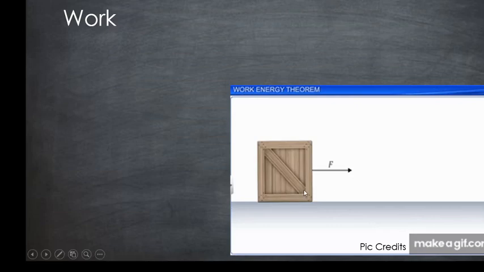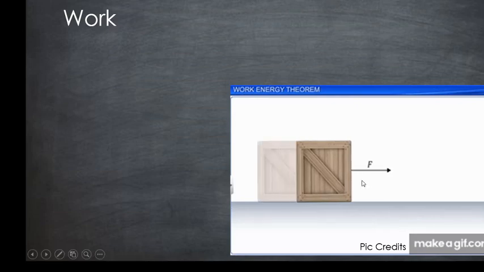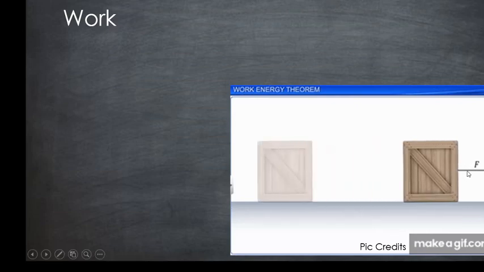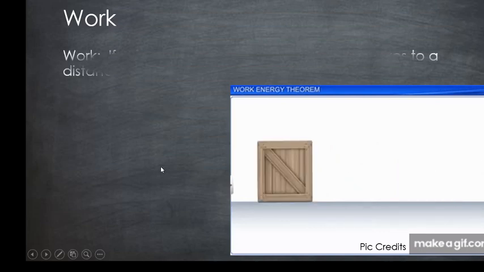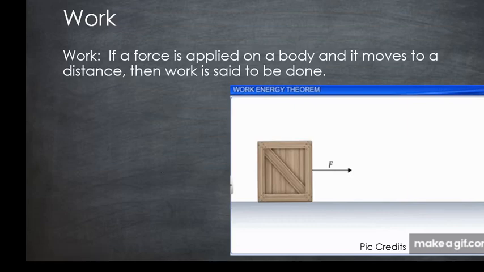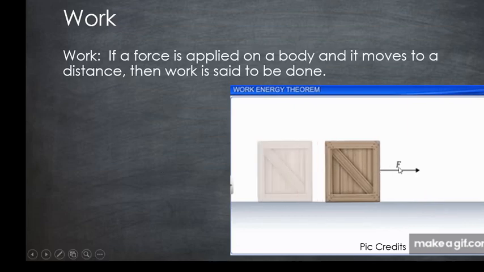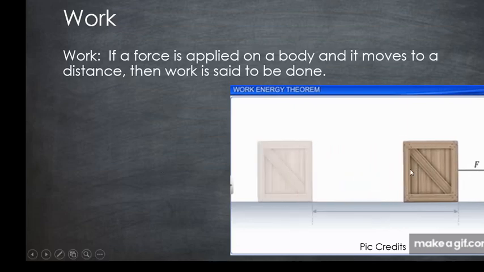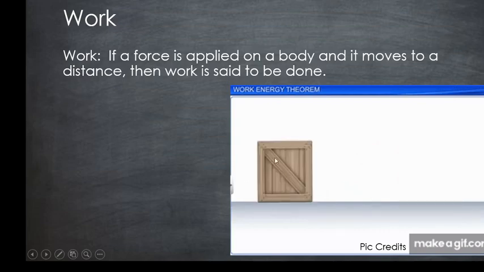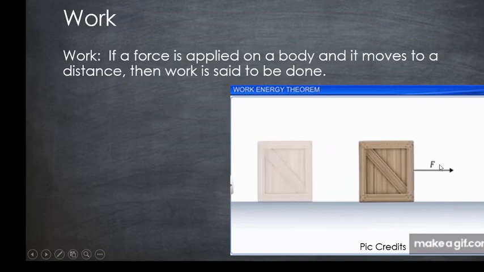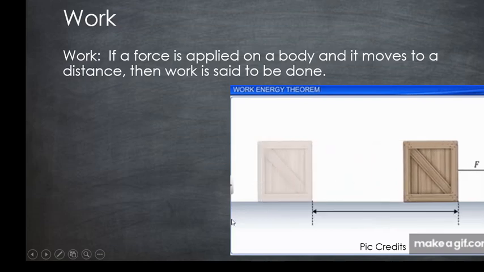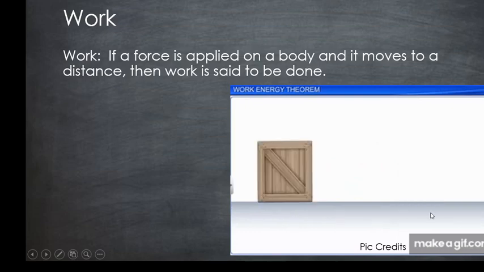So, work is said to be done when a force is applied on a body and the body moves through a distance S. As seen in this animation, some force is applied on this body and the body moves from this position to this position after applying some force F on it. So the body moves through a distance of D in this case.